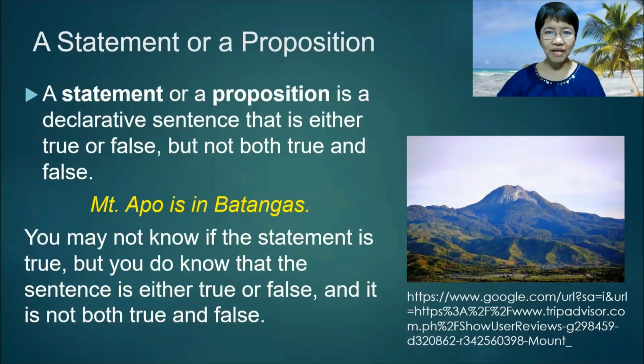You may not know if the statement is true, but you do know that the sentence is either true or false, and it is not both. But the fact is, Mount Apo is not in Batangas, but it is in Davao. So, this sentence is false.